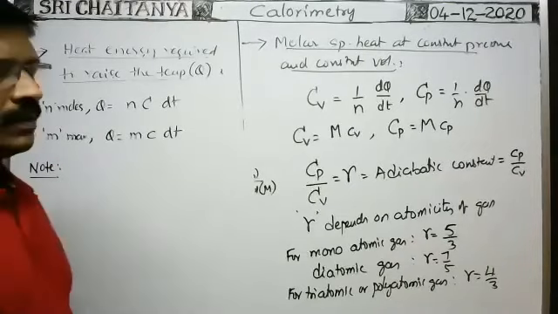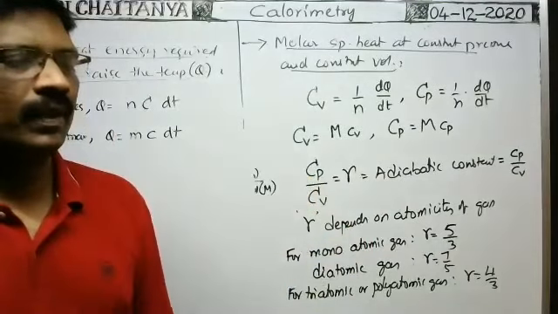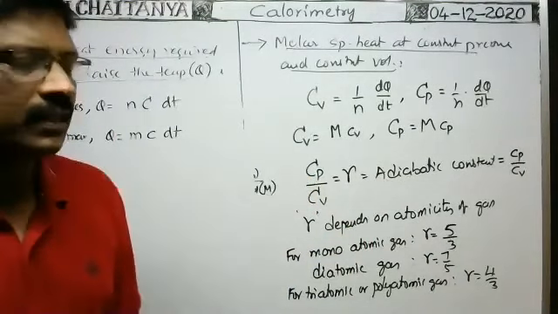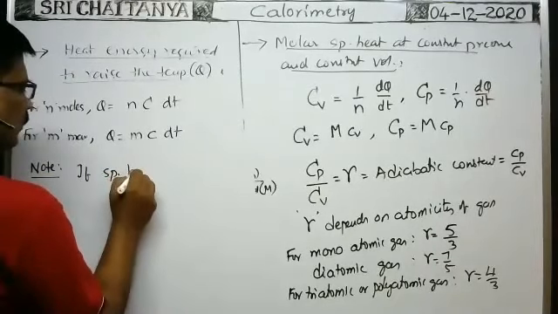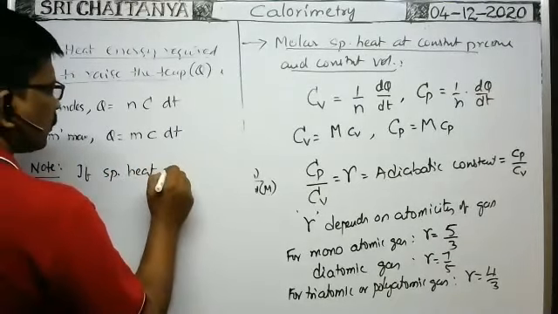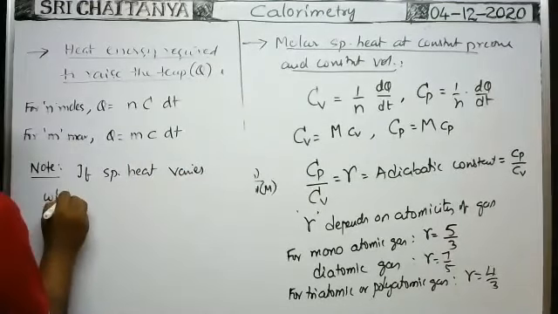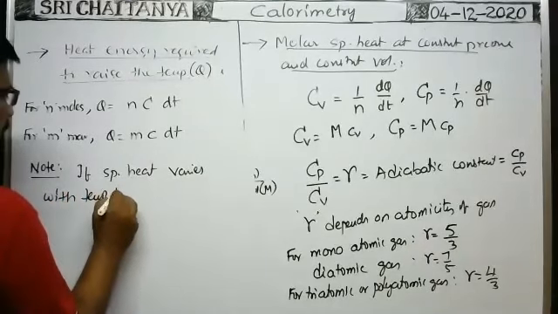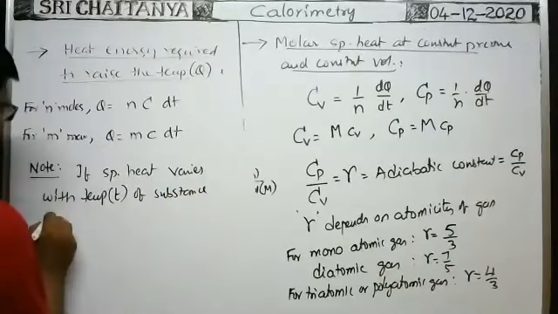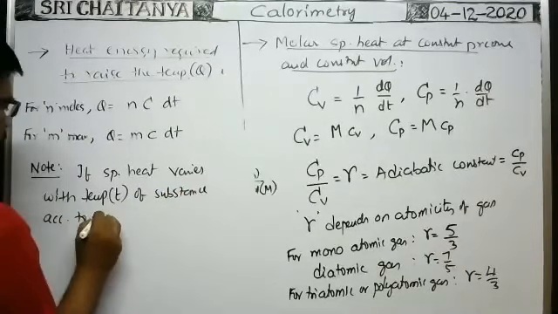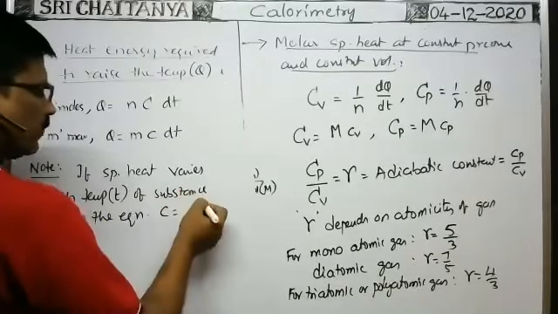Now in this note point, sometimes the specific heat of the given substance varies with the temperature. It is very important. If the specific heat varies with the temperature of the substance according to an equation, some function of T will be given.